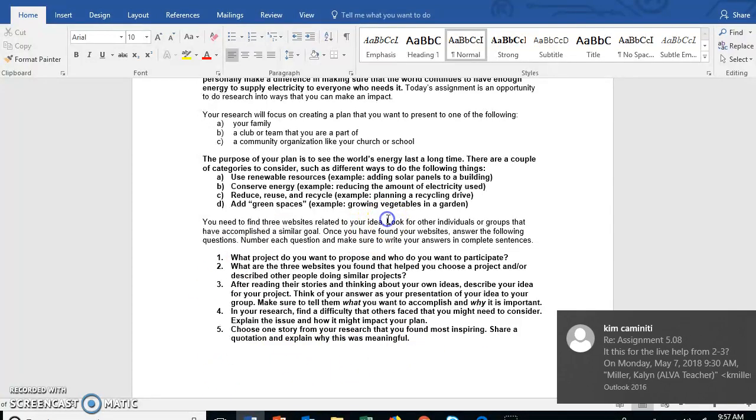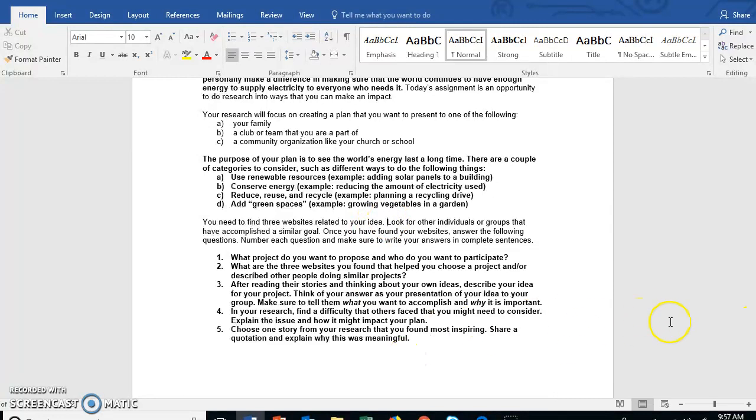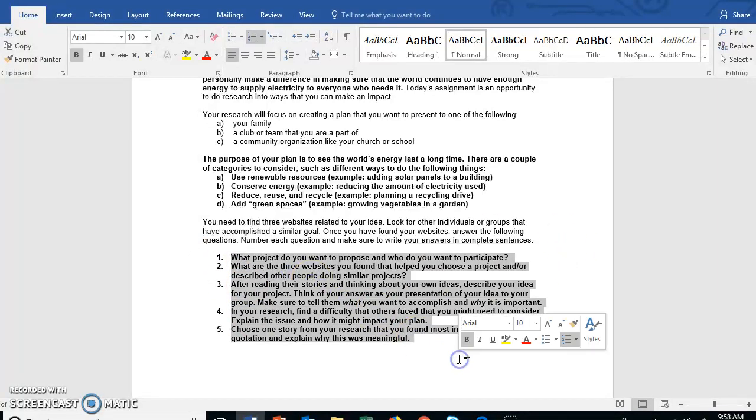So in your research, you are going to find ideas that people have already done on ways that we can conserve the world's energy. How can we conserve the world's energy? That's what you are writing this whole entire assignment on. Now, the assignment is laid out for you right here. These 5 questions are the questions you are going to answer to complete this assignment.